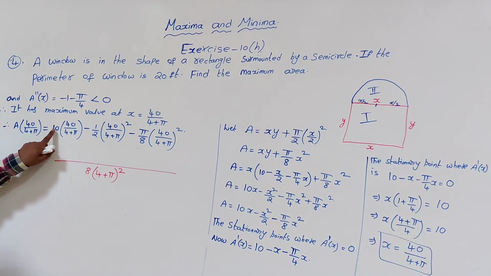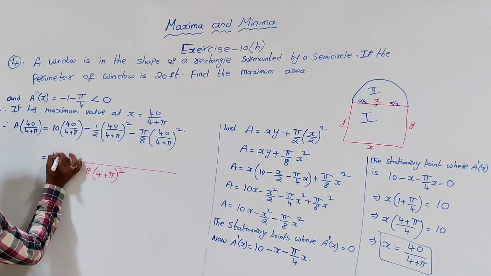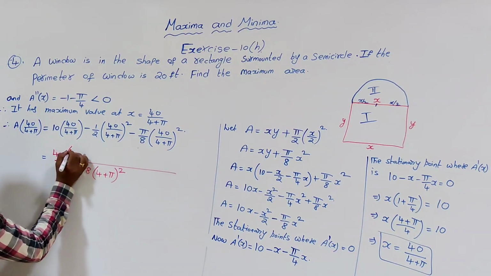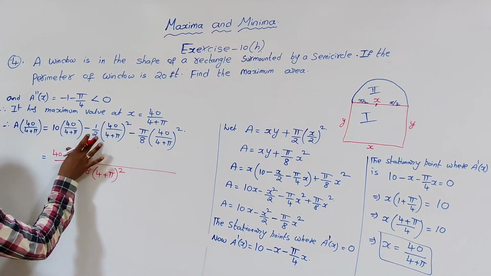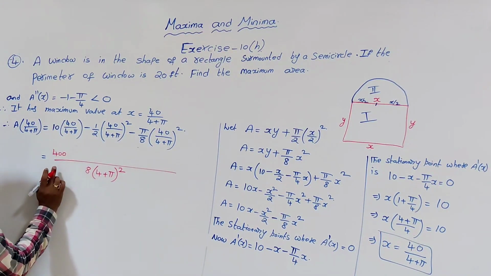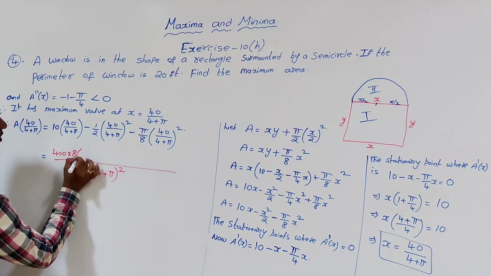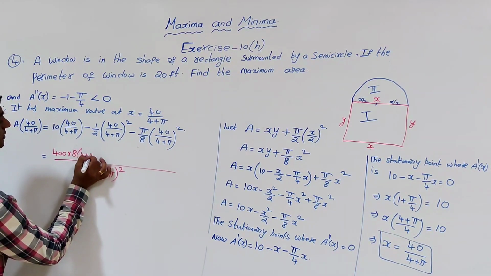Now coming to this point, it will be 10 into 40 into 8. So 10 into 40 is 400, into 8 times of 4 plus pi.